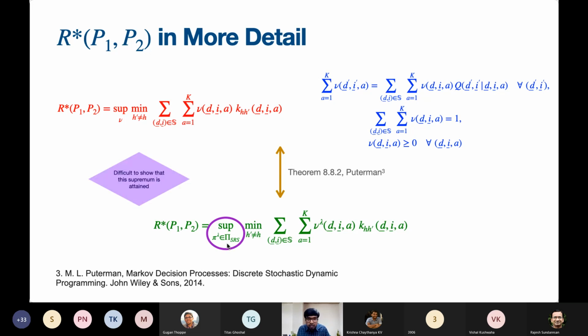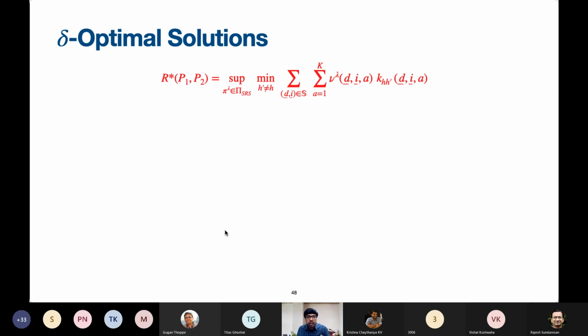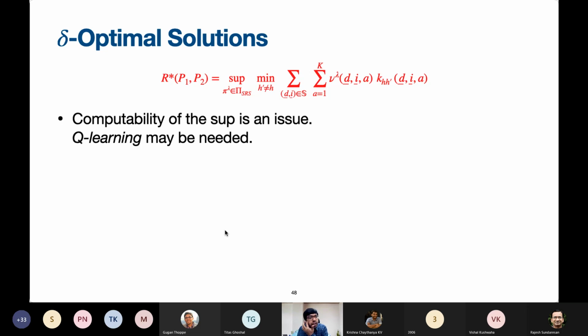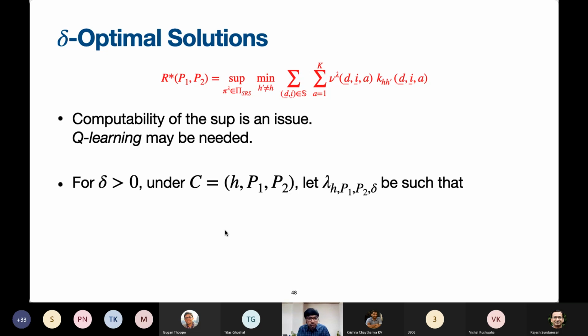And then it's, however, difficult to show that this supremum is attained because it will involve a search over all conditional probability distributions and all SRS policies. So what we do is we don't intend to attain the supremum. We can try to come as close as possible to the supremum by, let's say, tuning a certain parameter. By tuning that parameter and letting the parameter go to 0, we can eventually reach the supremum. That is the idea. So the computability of the supremum is actually an issue.